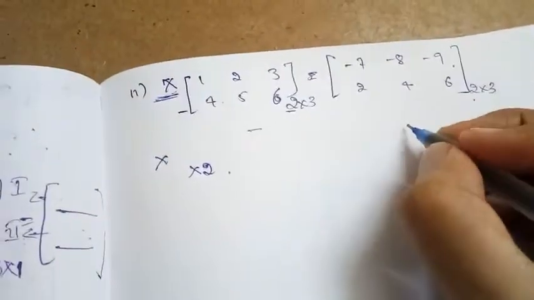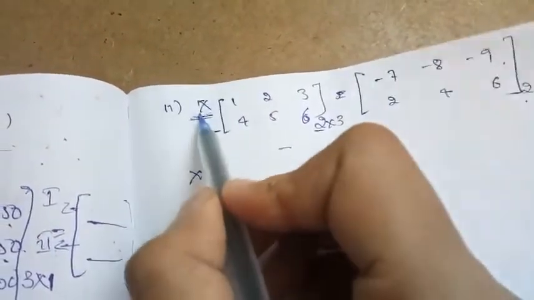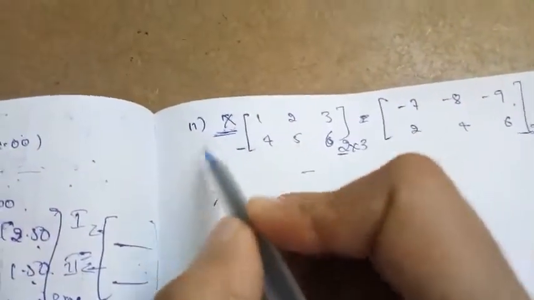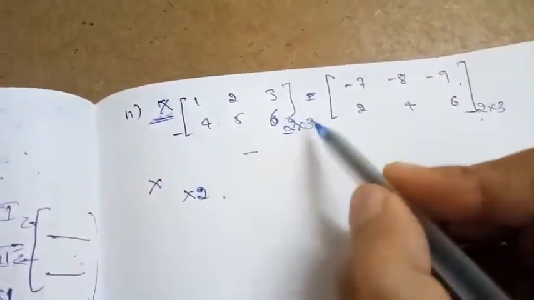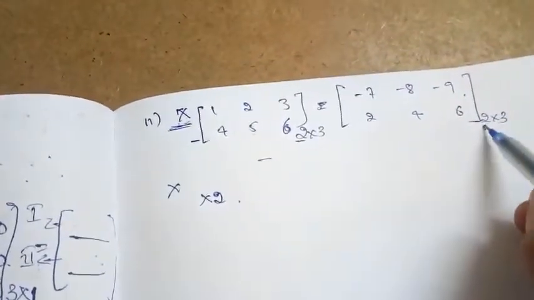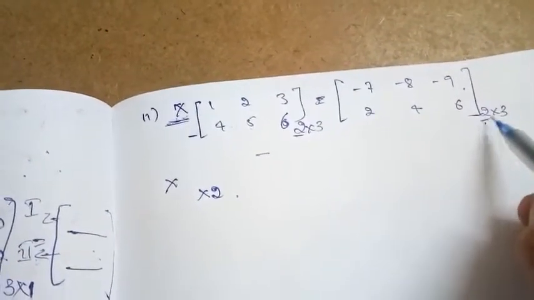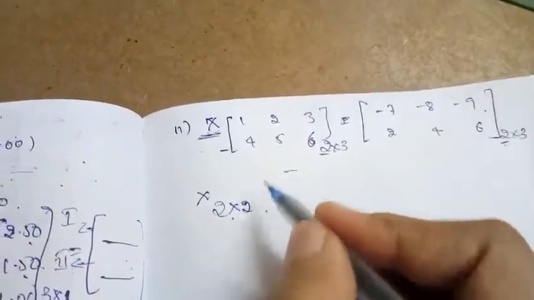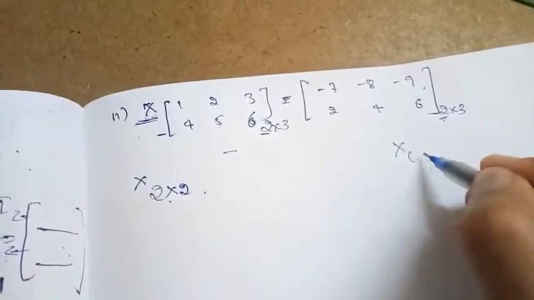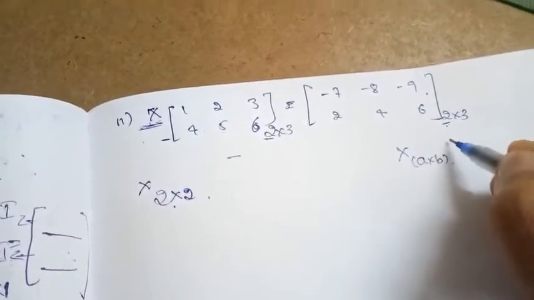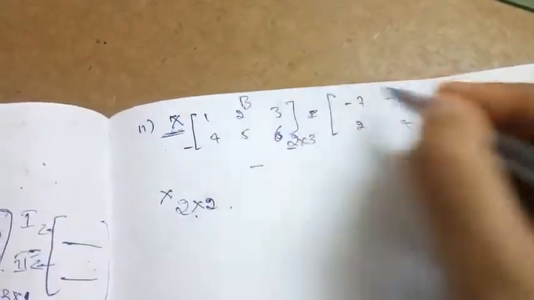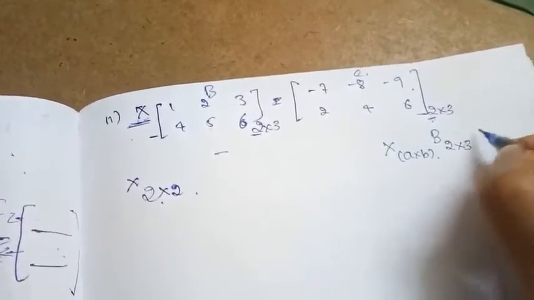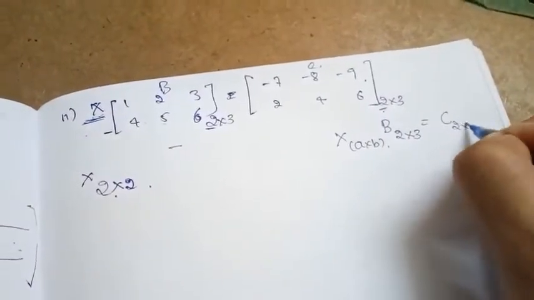And from our knowledge, after multiplying, the matrix we obtain is of the order: number of rows of the first matrix cross number of columns of the second matrix. So what is here? 2 cross 3. This 2 will become the number of rows of the first matrix. Clearly we don't know the order of X. I call it A cross B, and I call this one matrix B and this one matrix C. The order of B is 2 cross 3 and C is of order 2 cross 3.